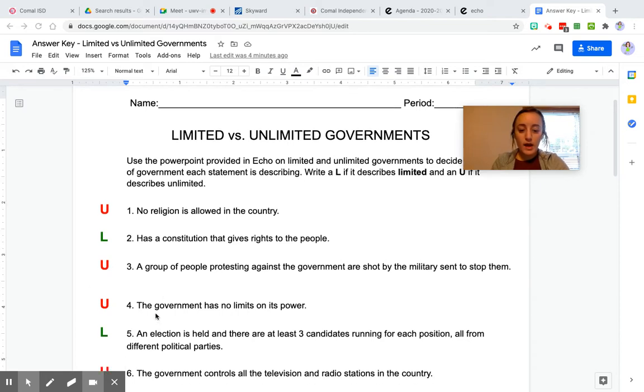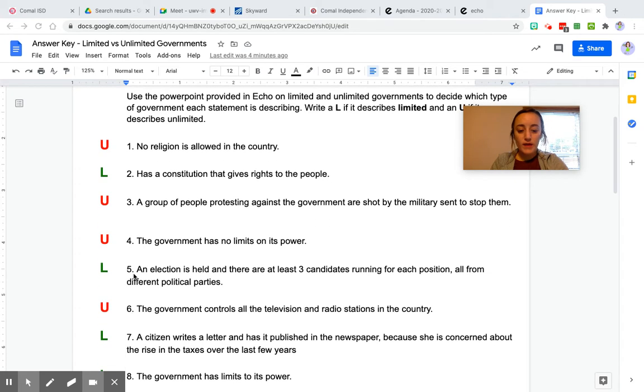Number four, the government has no limits on its power. That's U, unlimited. Number five, an election is held and there are at least three candidates running for each position, all from different political parties. So that would be limited. It means that an election is held, there's a fair chance for each party, for each candidate to become elected. So that's a limited amount of power for the government.